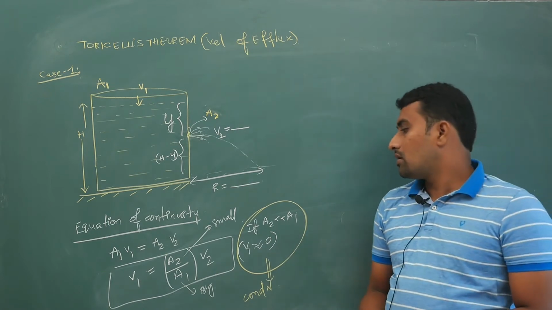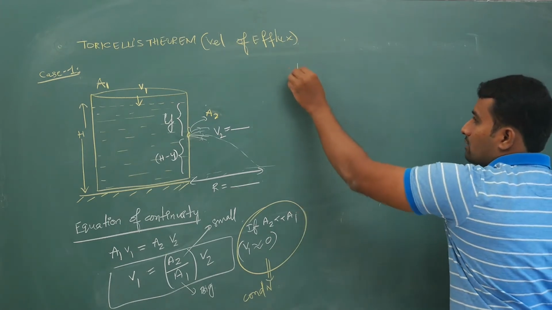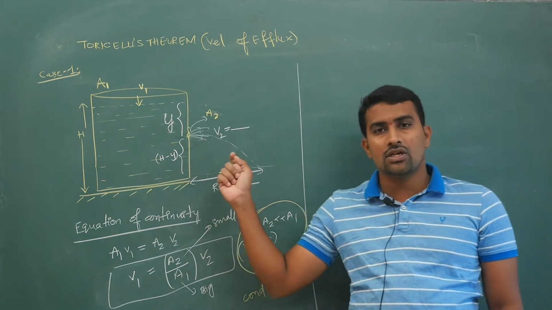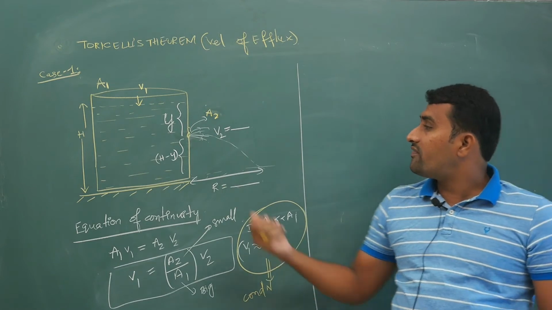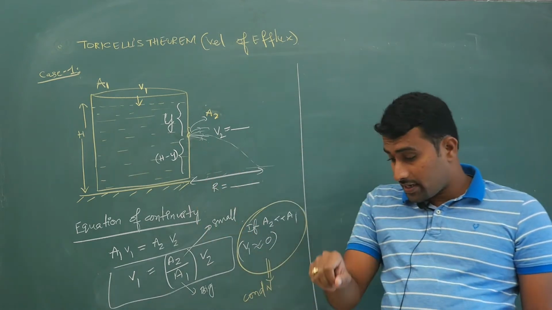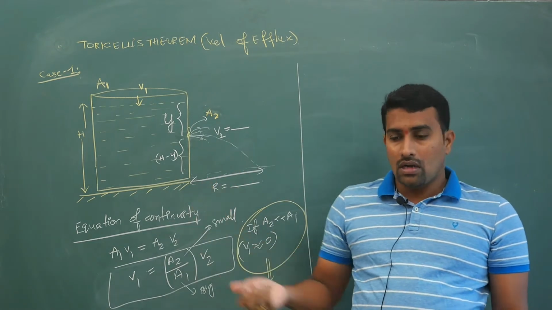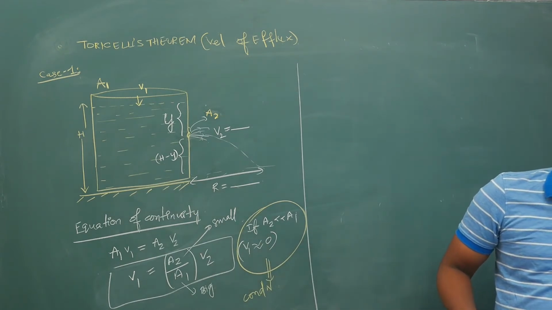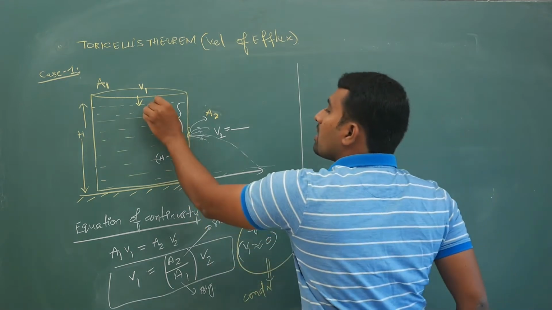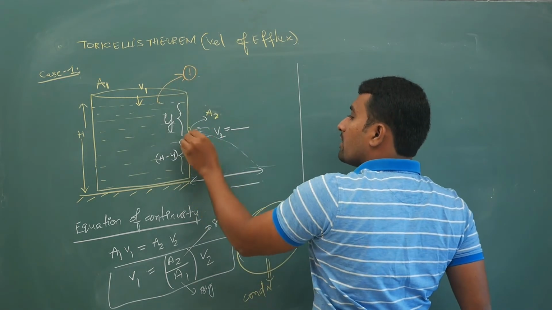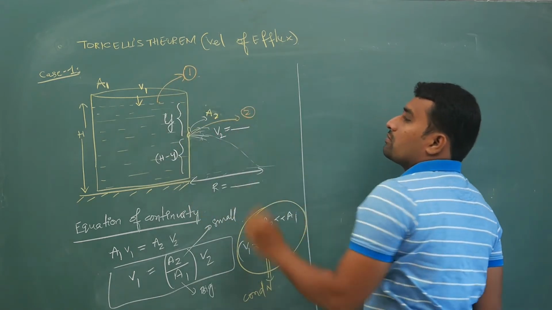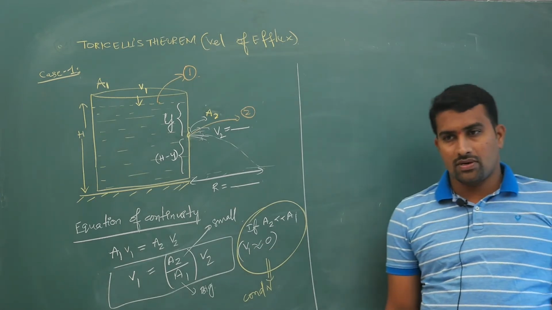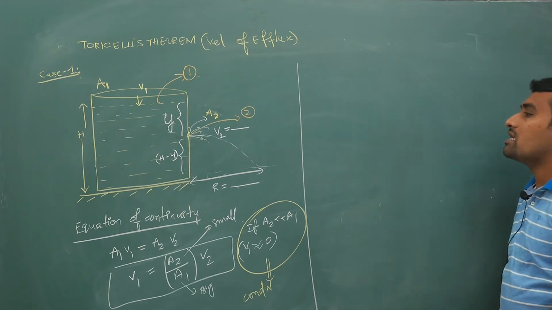Now next, it did not give me the V2 value. I need to ultimately calculate V2. My ultimate target is calculation of V2. To calculate V2, I will apply Bernoulli's equation between these 2 points. Here I will take some point 1, here I will take some point 2. Because it is an ideal incompressible fluid, I can apply Bernoulli's equation. Now what is Bernoulli's equation?